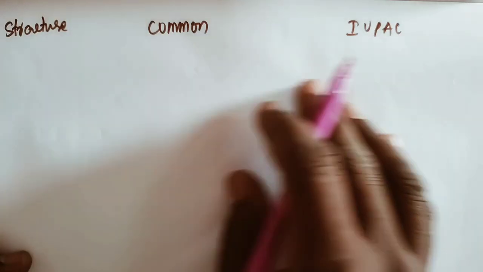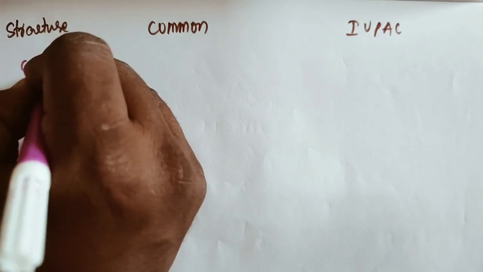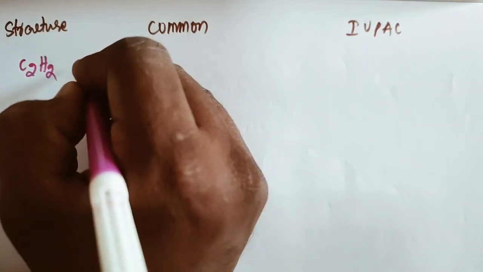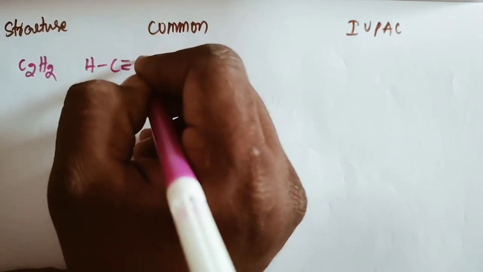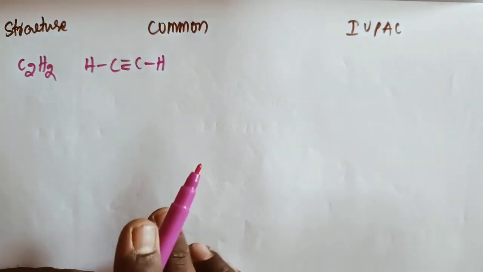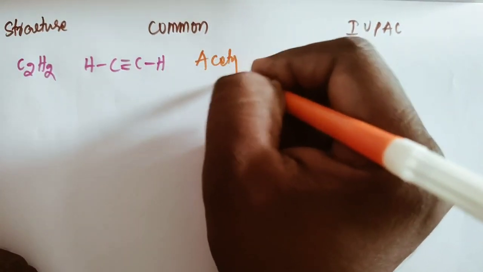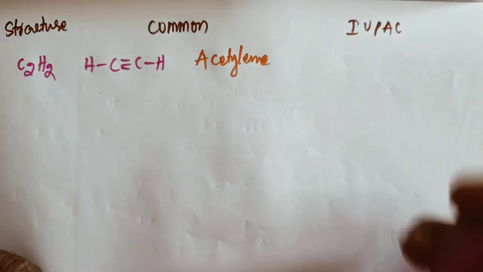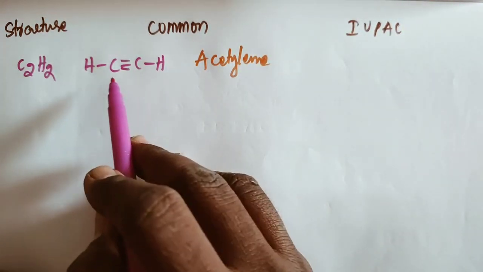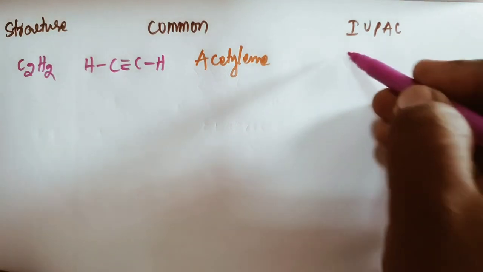Common names and IUPAC names of some of the compounds: take C2H2, which is HC triple bond CH. We call it acetylene. From the IUPAC point of view, how many carbons are there? Two carbons, so the prefix is eth.